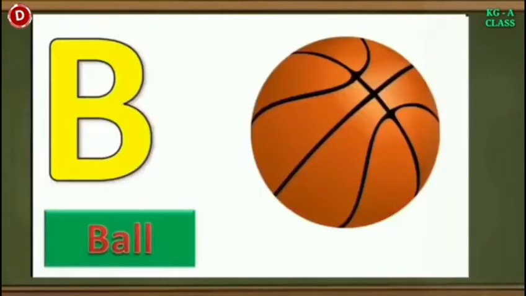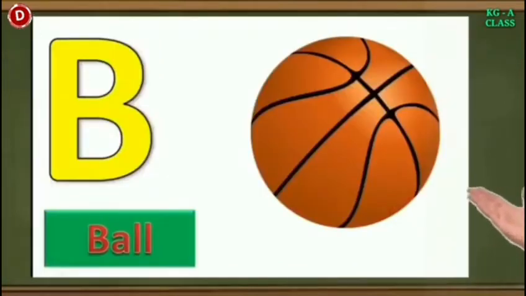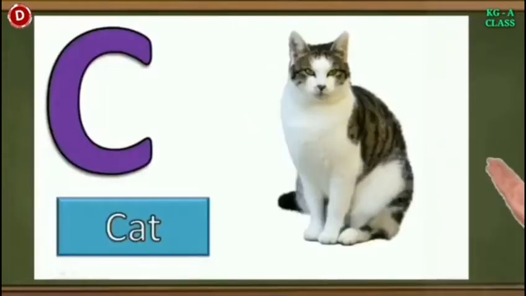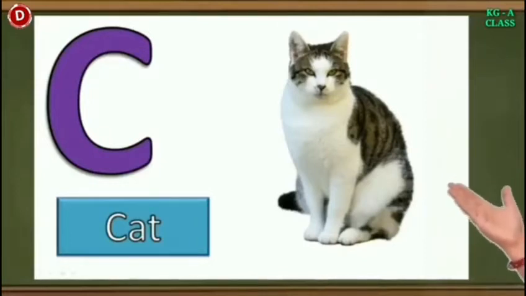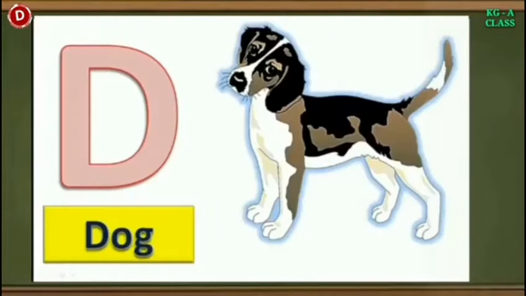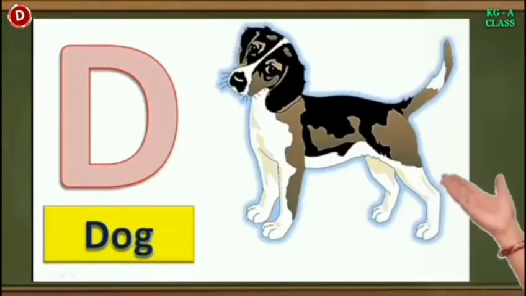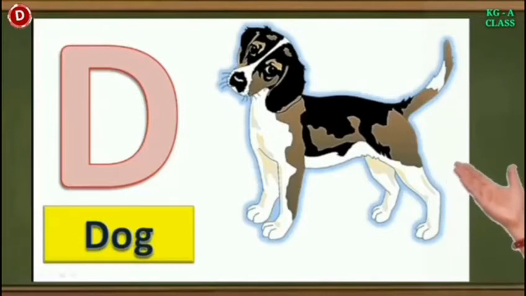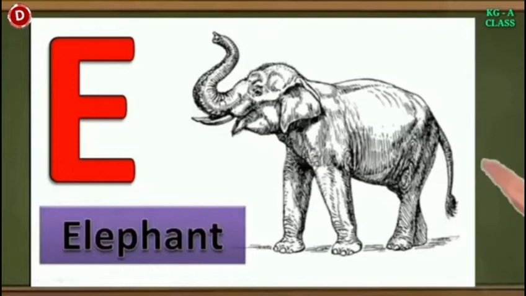Now comes B. B for ball. This is B. B for ball. Now comes C. C for cat. Meow. C for cat. The next letter is D. Look here children. This is capital D and D for dog. This is dog. Now comes E children, look here, this is E.